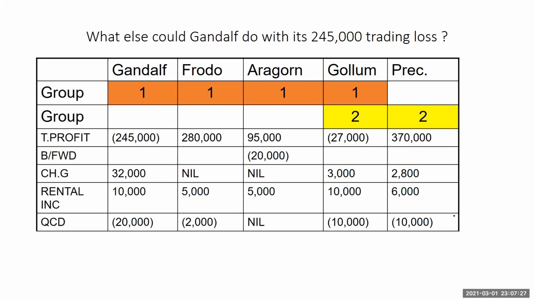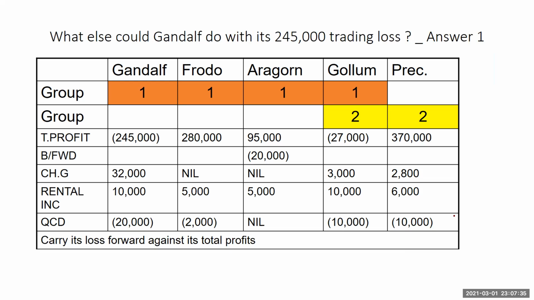Now, what else could Gandalf do with the 245 trading loss? What else can it do? If it surrenders to those two, what else can it do? Now, it could also carry it forward against its total profit. So it could carry it forward so that in the next year, if they make any profit, they could offset this 245 against it.